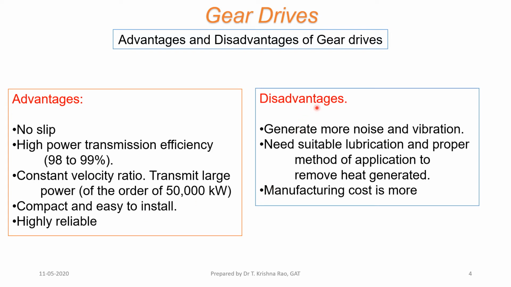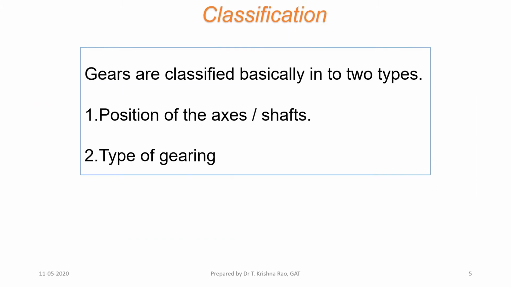Whereas disadvantages, they generate more noise and vibration, and need suitable lubrication because rubbing is taking place between the teeth and heat is generated. To remove the heat and for smooth running, we need lubrication. Manufacturing cost is more. In our motorcycle and scooter gearboxes, we fill gear oil once in 6 months, half a liter oil, to run the gears very smoothly, and whatever heat is generated is taken away.